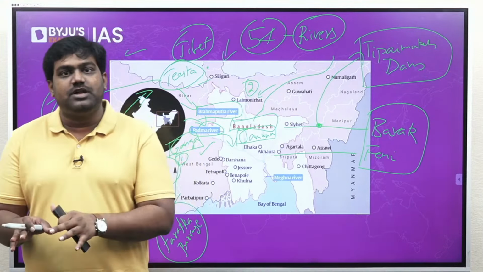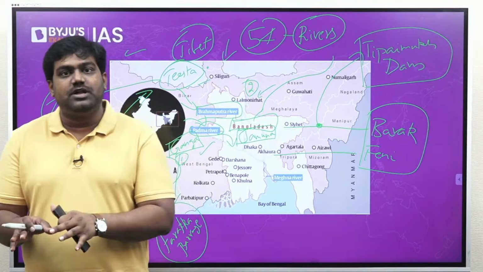You might have heard about the National Waterways of India, right? India has built inland navigation systems on the Ganga River, the Brahmaputra, the Barak. So we are working on connecting these national waterways of India with the inland navigation systems of Bangladesh so that we will have alternate access to reach the northeast of India, right? So these are the various reasons why these rivers between India and Bangladesh are in news, and you can expect a question on any of these topics.